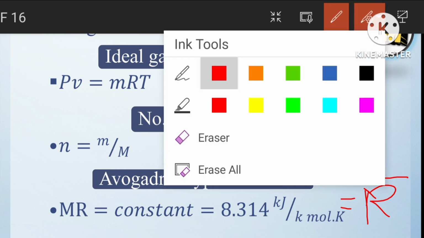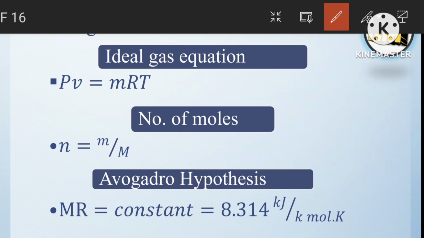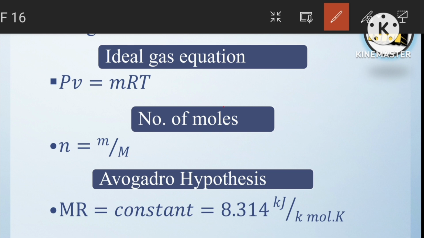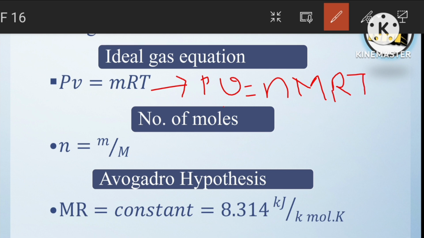If we substitute this R bar in the ideal gas equation, we get PV equal to n into capital M into RT. We know that M into R is equal to R bar, which is nothing but 8.314 kilojoule per kilomole Kelvin.